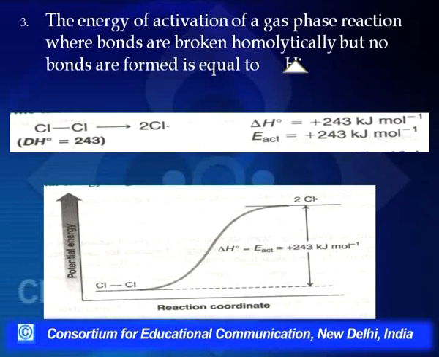Now, if only bond cleavage is taking place, and that too homolytically, then only free radicals are being formed. In such a case, the energy of activation, as you see from this graph, is equivalent to the heat of reaction. So this reaction takes place quite all right.